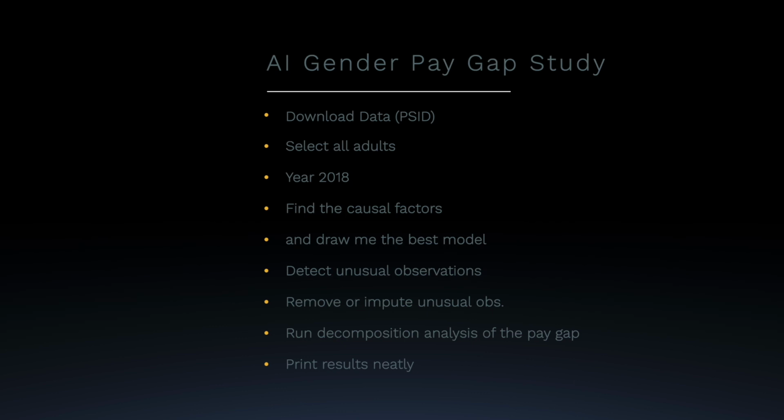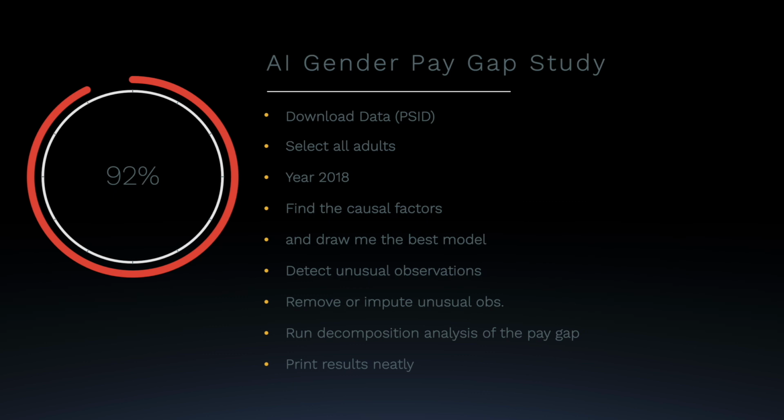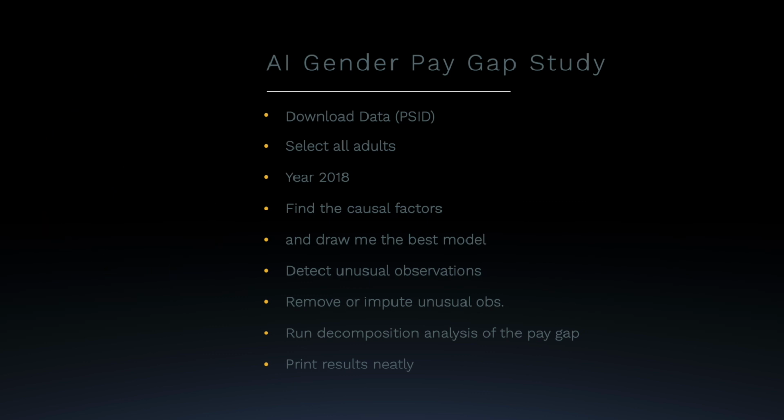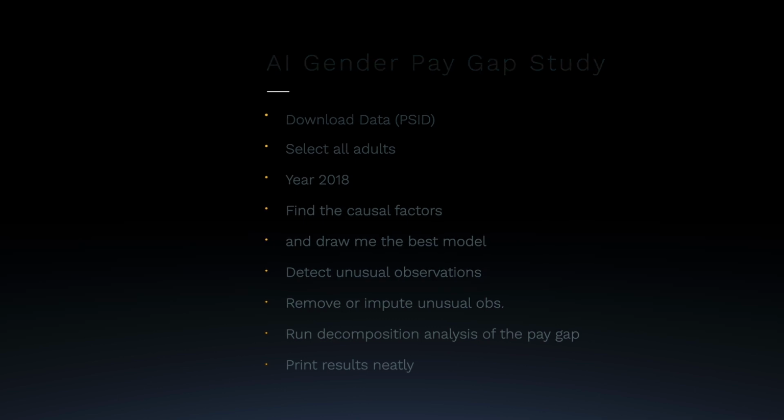After this, select these factors and look for unusual values and decide if we should remove them or impute them. And finally, run a decomposition analysis and report the results for the gender pay gap. So doing all of this as an empirical researcher takes a long time. If AI would be able to produce these results, that would save researchers a lot of time.